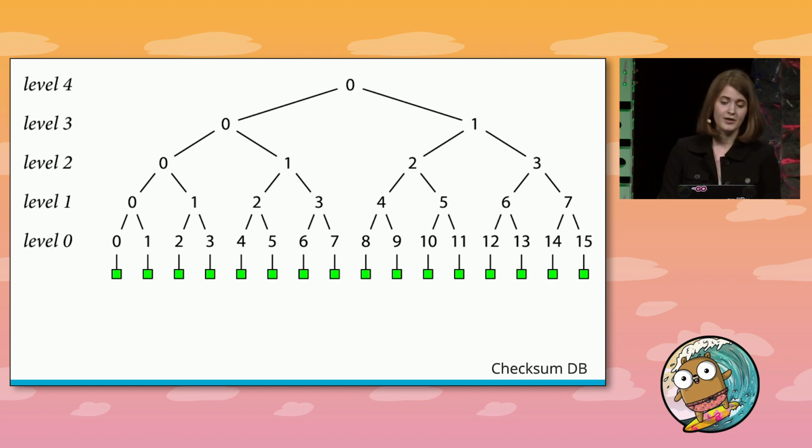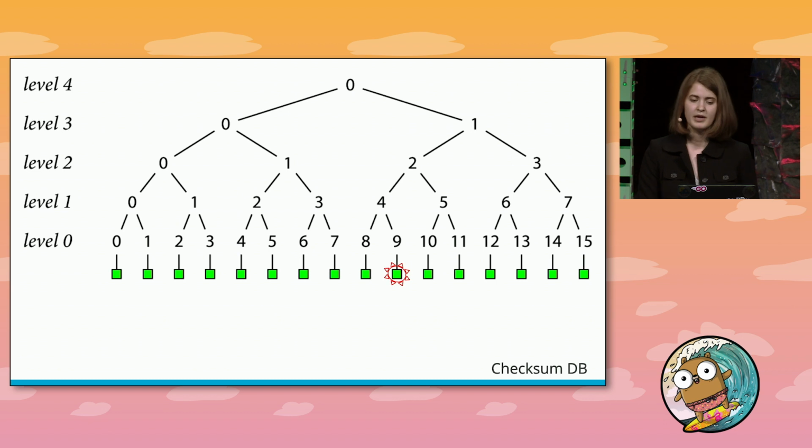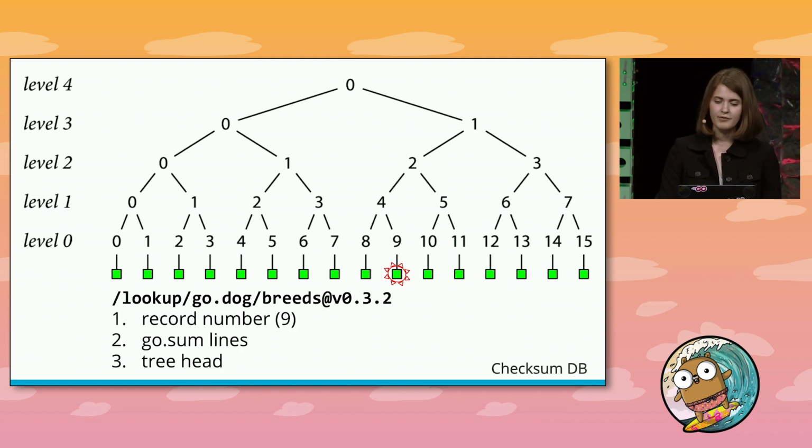So let's say we want to verify the GoSum lines of go-dog-breeds at version 0.3.2, which we just fetched from a proxy, which in this example just so happens to be record 9. The first thing we'll do is hit an endpoint on the checksum database called lookup with our module version. And it's going to give us back 3 things. The unique record number that identifies it in the log, in this case 9, the GoSum lines for go-dog-breeds at version 0.3.2 that exist in this log, and a tree head that contains this record.